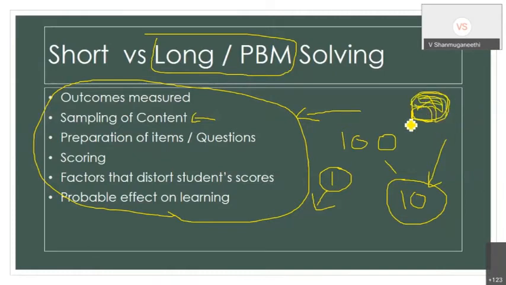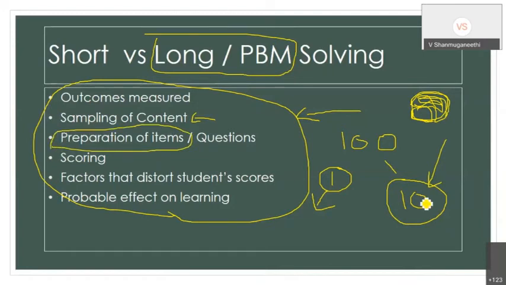So that type of question I have to select. So, sampling of content: with short answer questions you can have a wider sample, with long answer questions you can have a limited sample. But how that limited sample satisfies predictive validity is that you are checking the entire ability. Yes. Then preparation of the item. Definitely a short answer question will occupy more time to set the question paper.